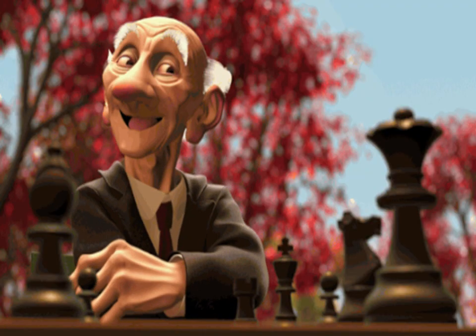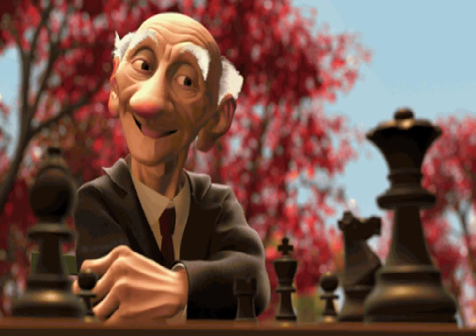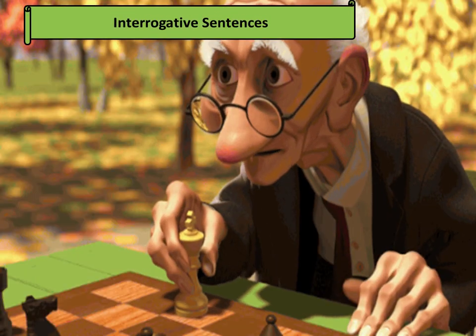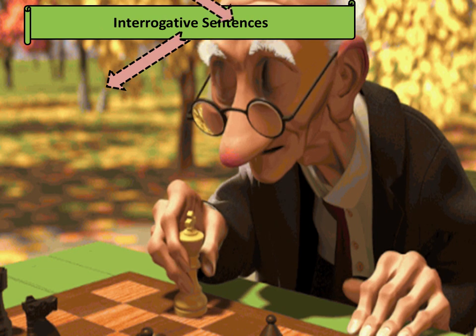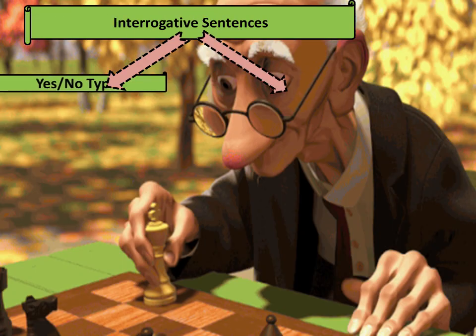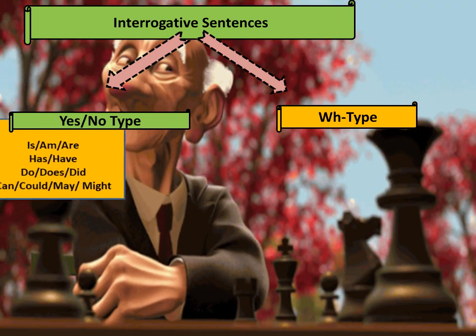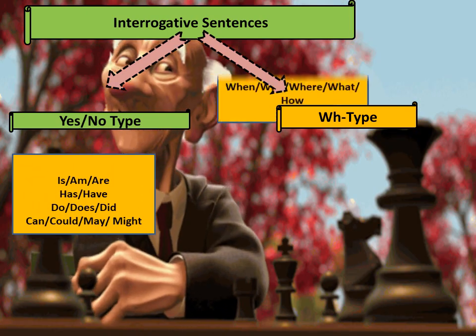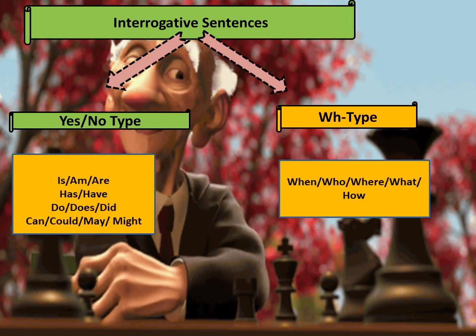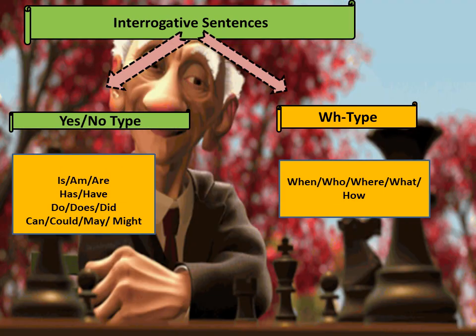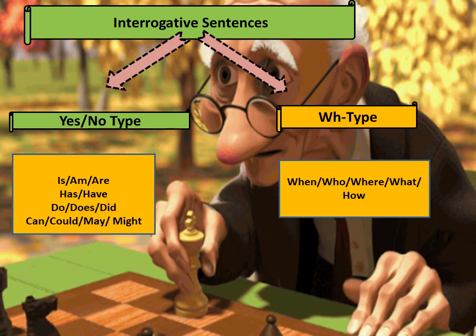Students, let us understand the conversion of active to passive voice for interrogative type of sentences. Now, there are two types of interrogative sentences. They are yes no type and WH type. Yes no type are those sentences where, when questions are framed with them, they give yes no type of answers, and these are is, am, are, has, have, do, does, did, can, could, may, might.